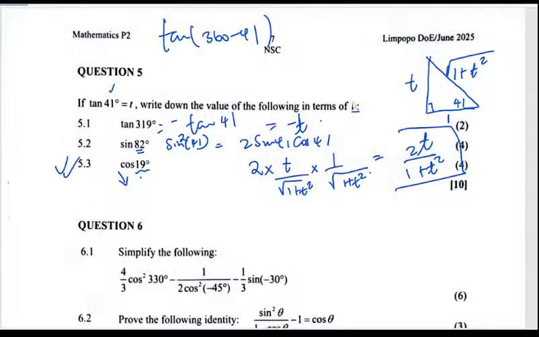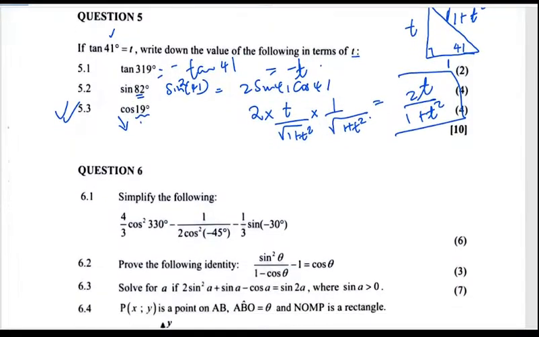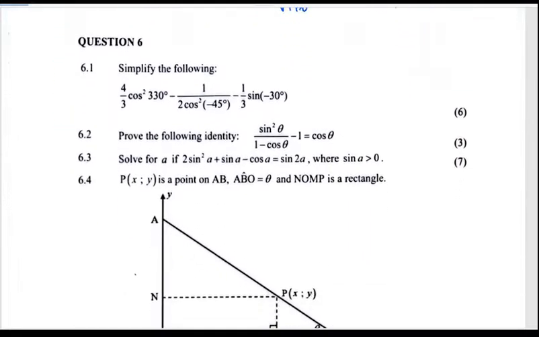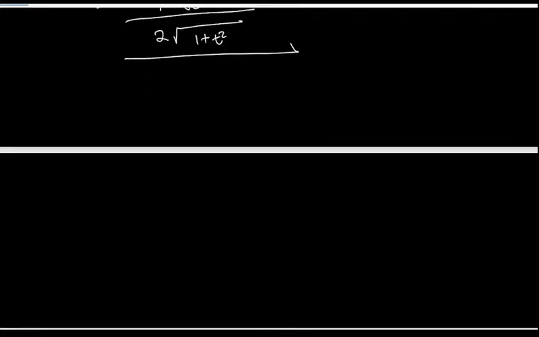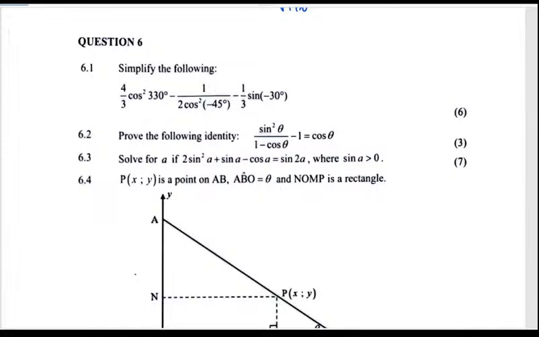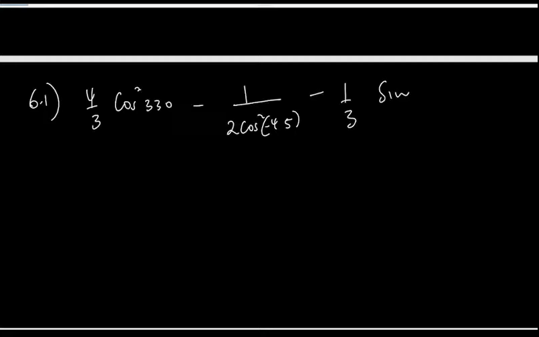Then question number 6. Simplify the following. So reduction here. So let's see, 6.1. If it's doable, 6 out of 11. So 4 over 3 cos squared of 330, minus 1 over 2 cos squared of negative 45. We are subtracting 1 over 3 the sine of negative 30. So reductions of special angles.